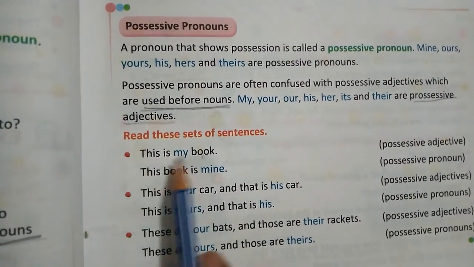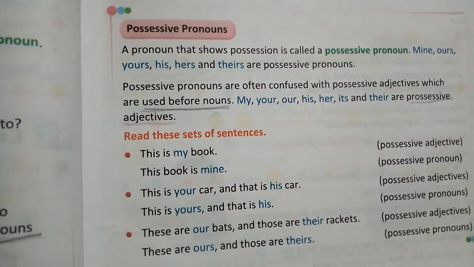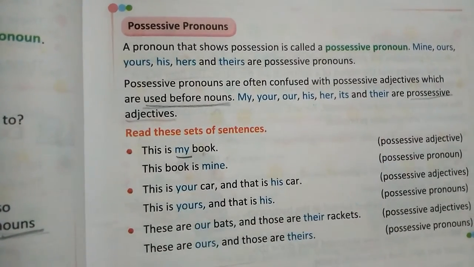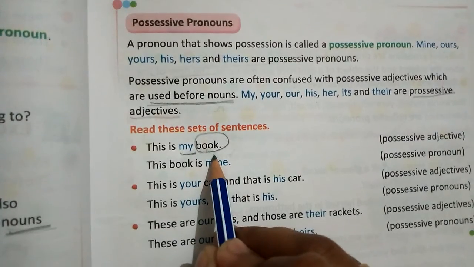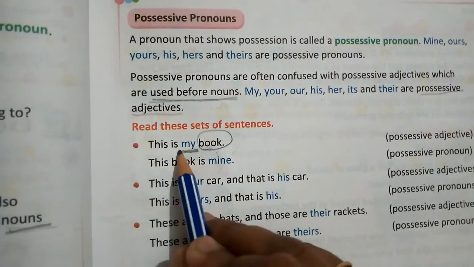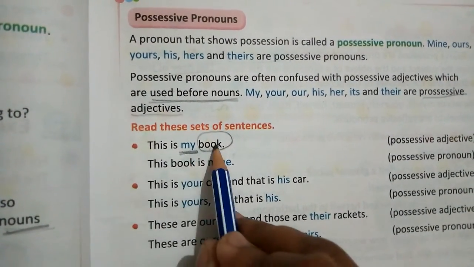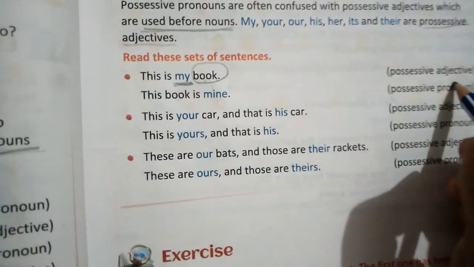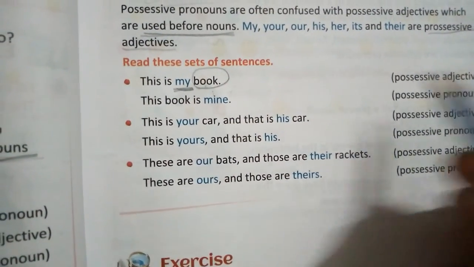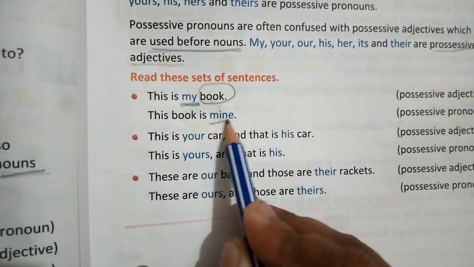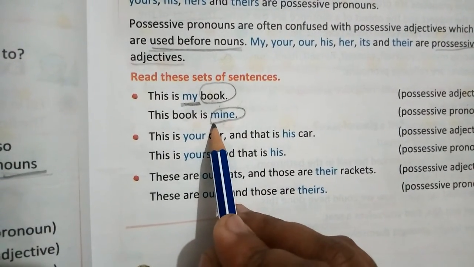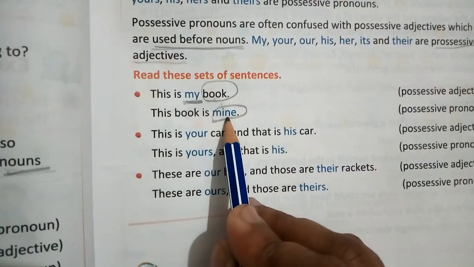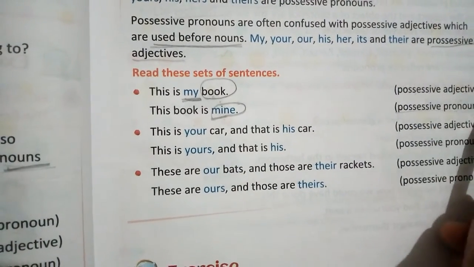Example: this is my book. Here my and book. Book is a noun in this sentence, and we use the possessive word before the noun, so it's a possessive adjective, right? This book is mine. Here mine is a possessive pronoun, because we use it after, so it's a possessive pronoun.